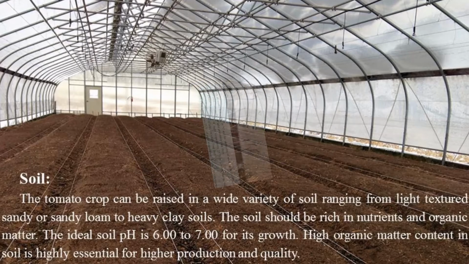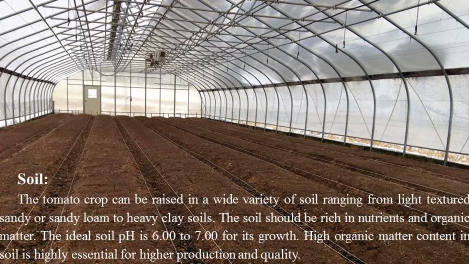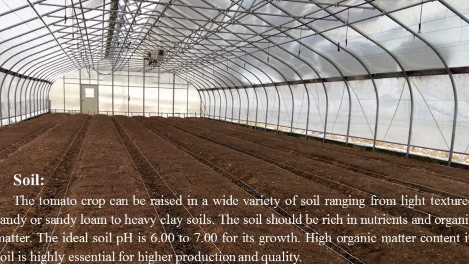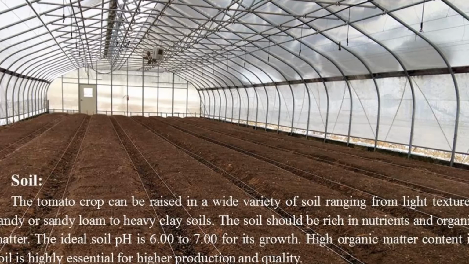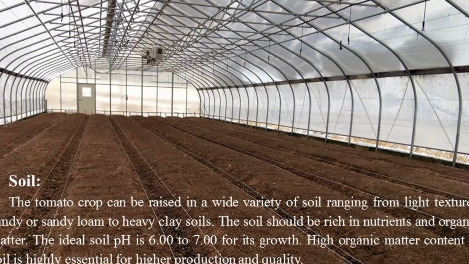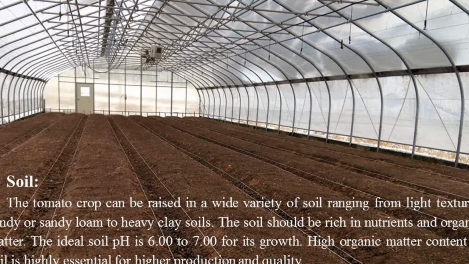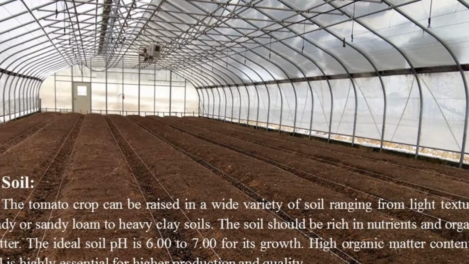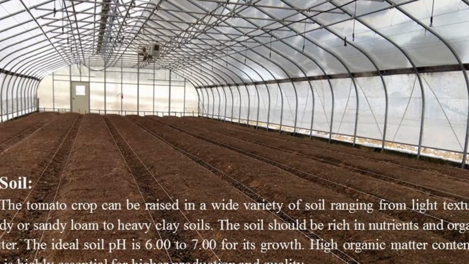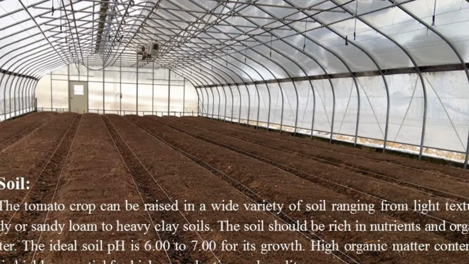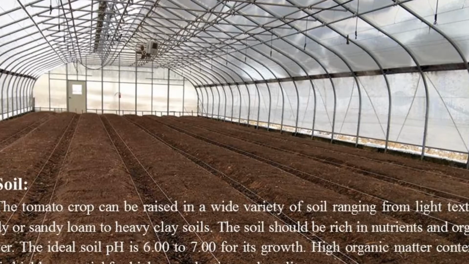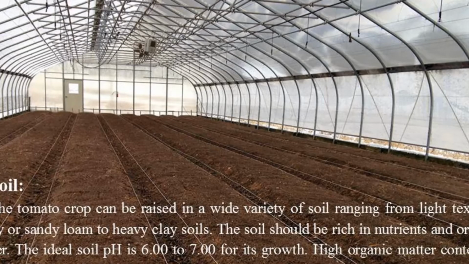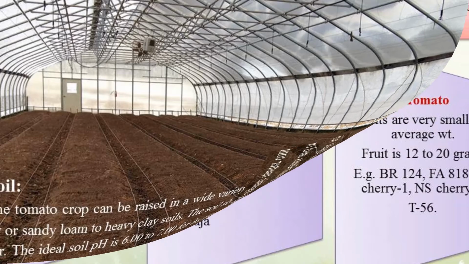Then we discuss the soil requirement of tomato. Tomato crops can be raised in a wide range of soil, from light texture, sandy or sandy loam, to heavy clay type of soil. The soil should be rich in nutrients and organic matter. For better growth of the crop, the soil should have pH 6 to 7. The high organic matter content in soil is highly essential for higher production and quality of fruits.